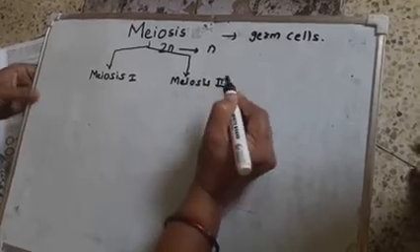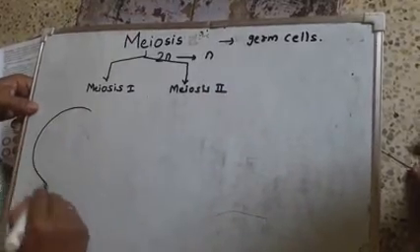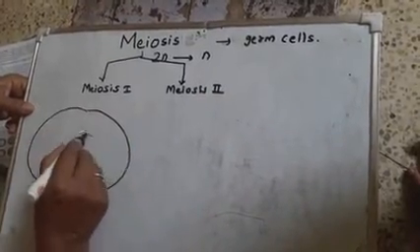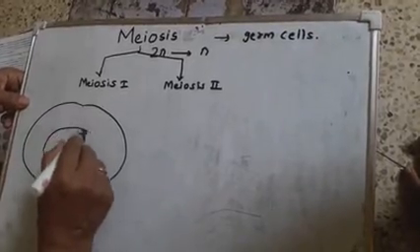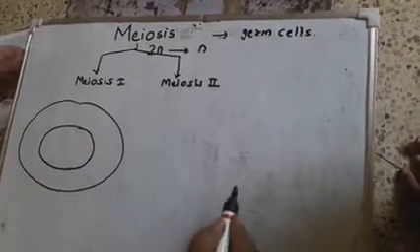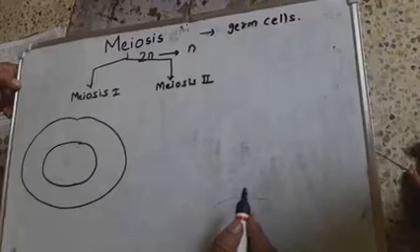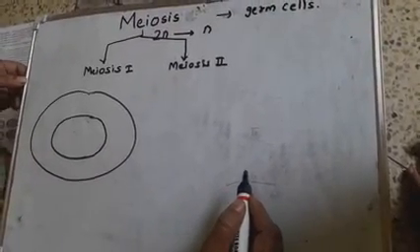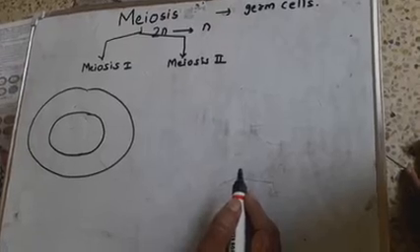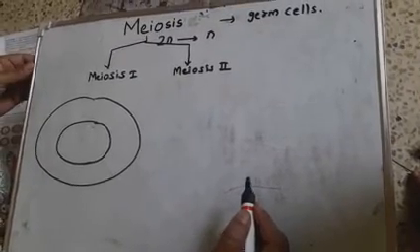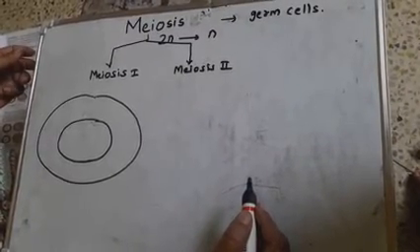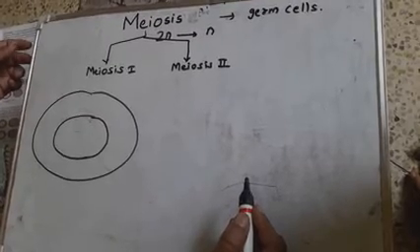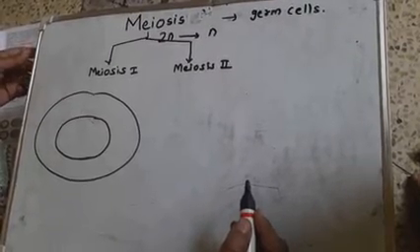In meiosis 1, the living cell, that is a germ cell, is present at the inner lining of the reproductive organs like the testes and ovaries, which produce the gametes like sperm and egg. Testes produce sperm and ovary produces egg.